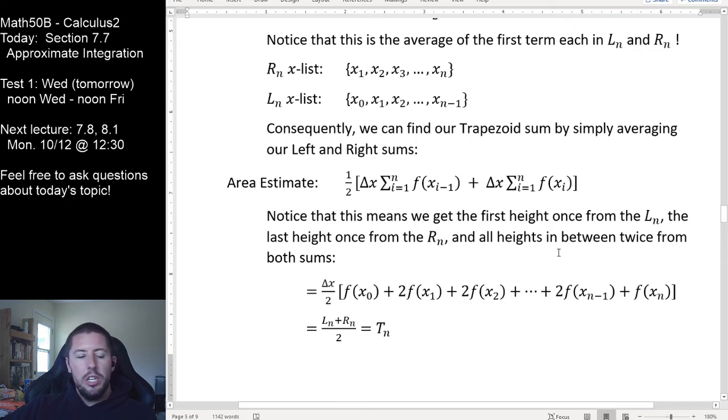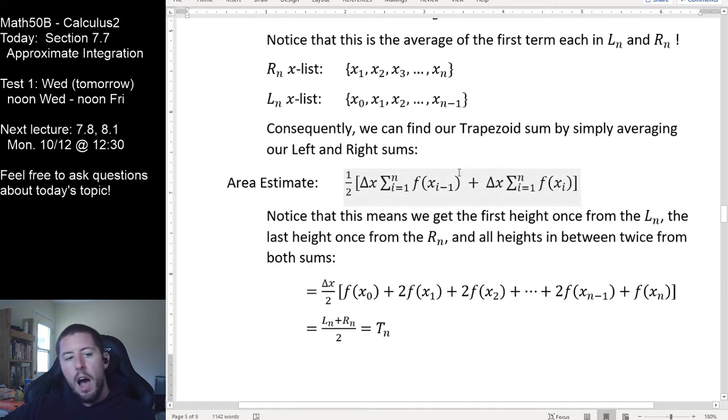A good thing to notice here, as far as what individual terms you get if you're doing these by hand, is that our left-hand sum does include a as a height, but our right-hand sum doesn't. So we're only going to get one copy of the a height. Our right-hand sum does have b as a height, but it doesn't have a. So we're only going to get one copy of b from the right-hand sum.